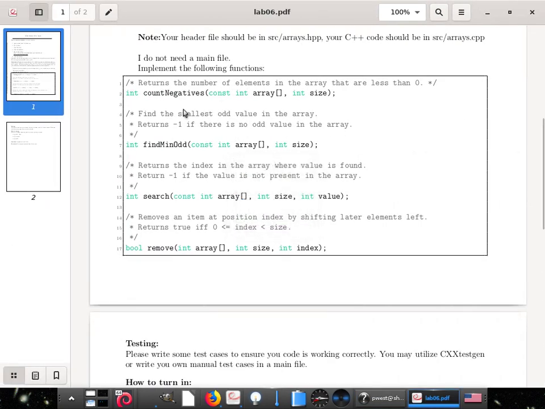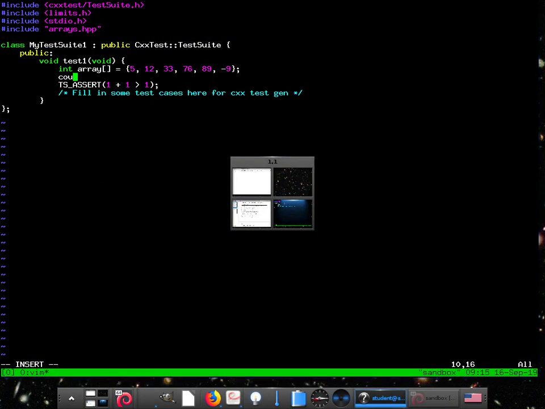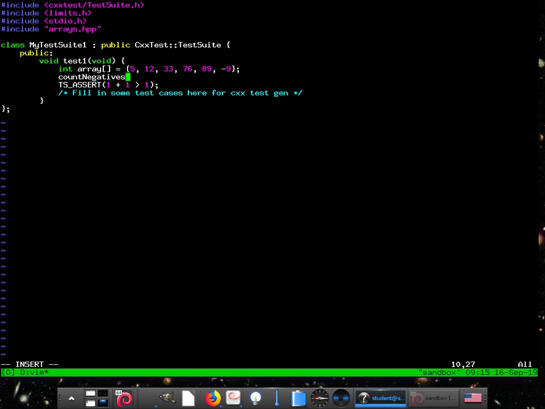And so if we call, remember the function was count negatives with the size, so we should do count, I already forgot how to spell it, negatives with array. How many values are in there? 6. What number should it return? 1. All right.